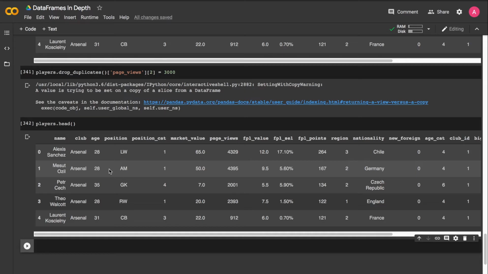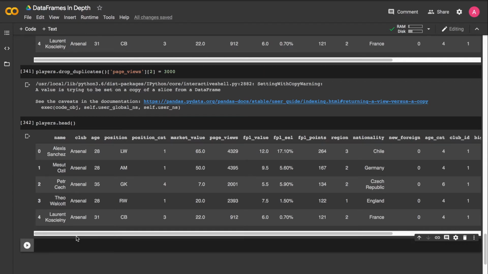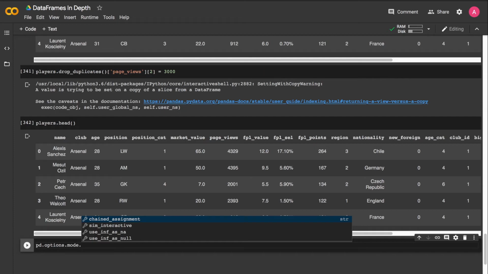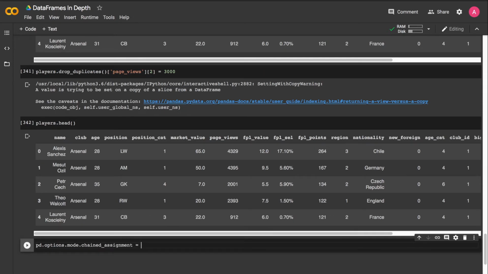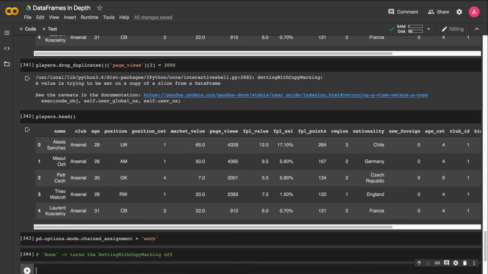But I wanted to mention that it is possible to turn this warning off by setting the chained assignment mode to None. So for example, in Pandas, we have some options. And if we go to options mode, chained assignment, it's currently been set to warn, which is why we get these warnings. But there's a couple of other options here. One other option is None, which turns the SettingWithCopy warning off. If we set this to None, we would not get this kind of warning anymore.